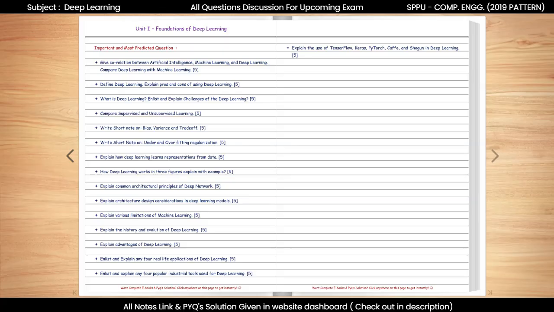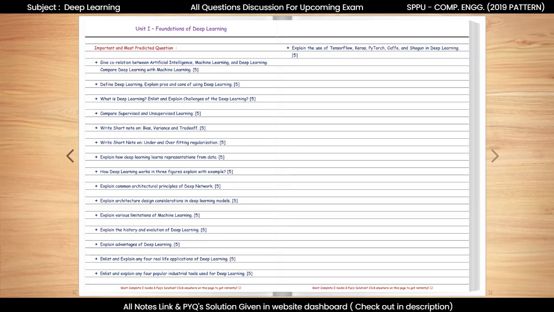From this topic, we can expect questions such as: explain how deep learning learns representations from data. Deep learning learns representations by transforming raw input data through multiple layers. Each layer learns more abstract features, starting from simple patterns like edges and gradually learning complex concepts like objects or meaning. This layered learning allows deep networks to understand data deeply without manual feature design.